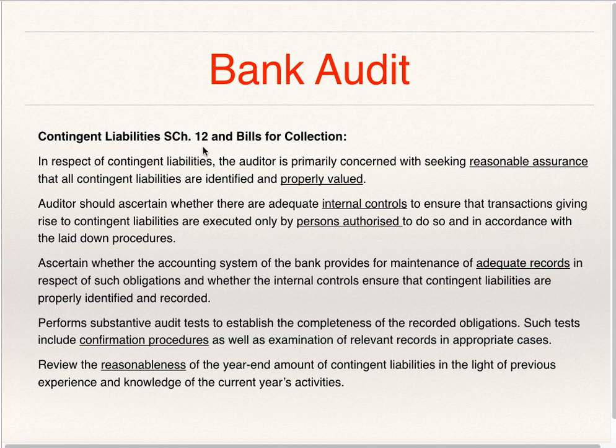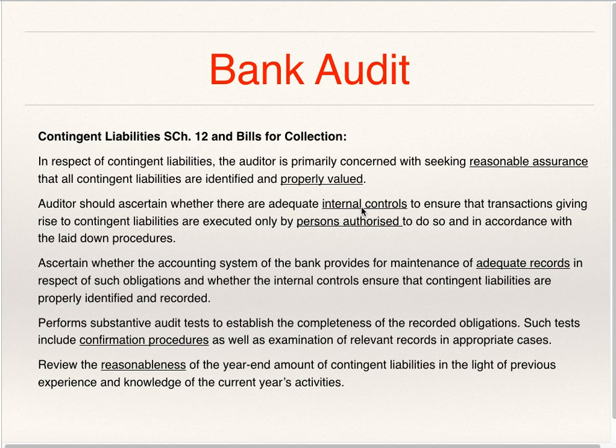Contingent liabilities, Schedule 12 and bills for collection. In respect of contingent liabilities, the auditor should be very careful. It is his responsibility to check that all contingent liabilities are identified and properly valued, and he should get reasonable assurance for the same. He should check that there is adequate internal control for transactions involving contingent liabilities.